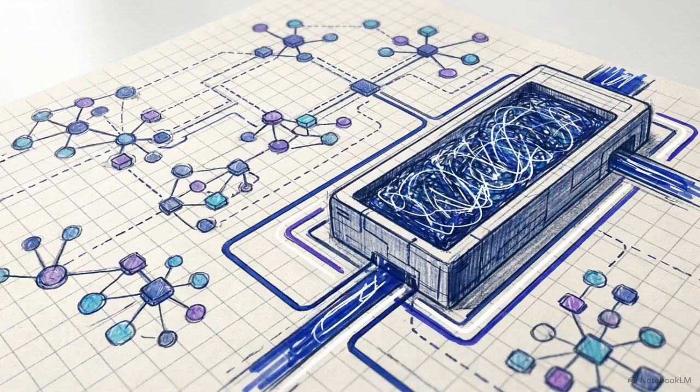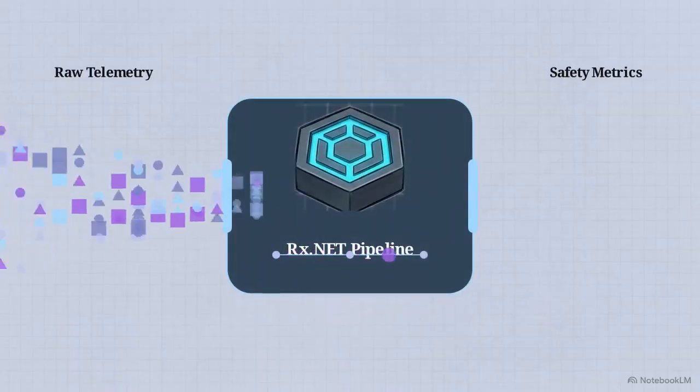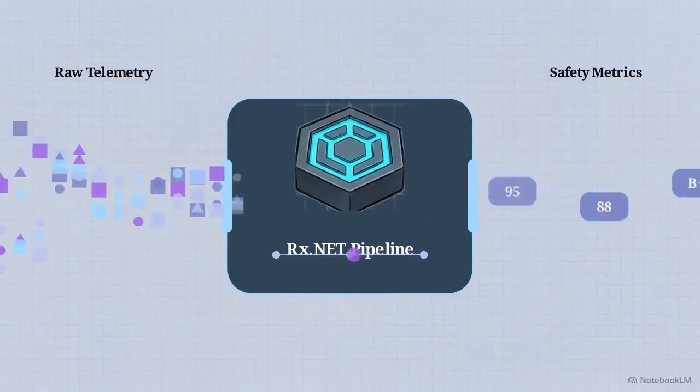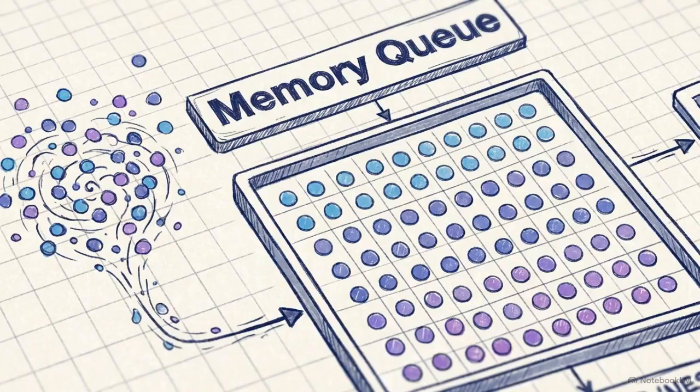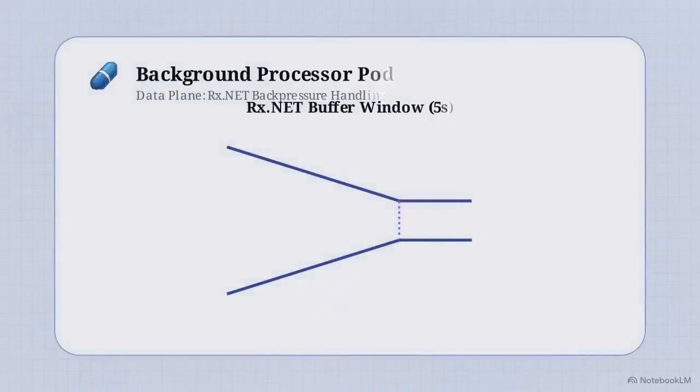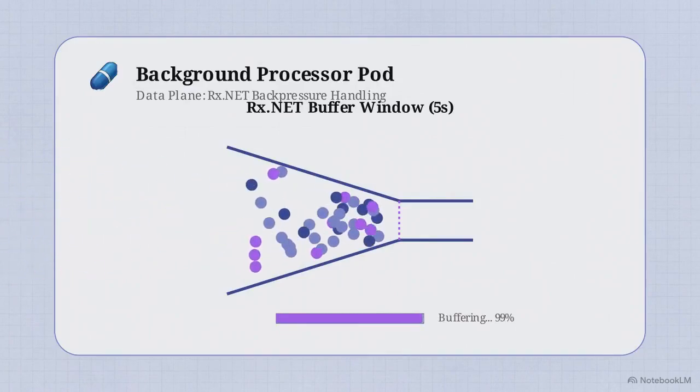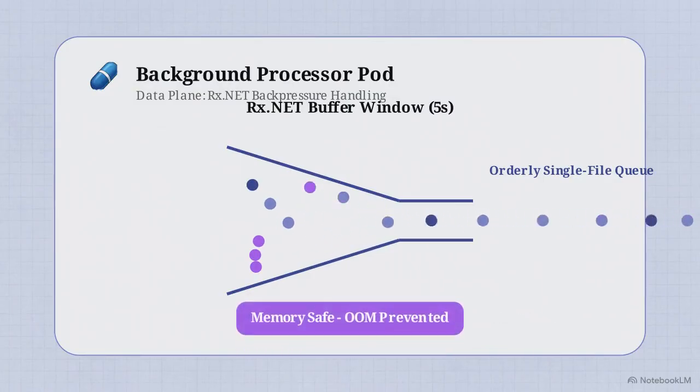Beyond synchronous APIs, the cluster also routes continuous asynchronous event streams. These streams feed into background processors running rx.net pipelines, which calculate complex driver behavior scores in real time. To manage application-level backpressure, rx.net utilizes bounded queues, capped precisely at 10,000 capacity. This event funnel illustrates the buffer window. By configuring a 5-second holding period, the processor safely absorbs sudden bursts of traffic, preventing the system from experiencing memory leaks.